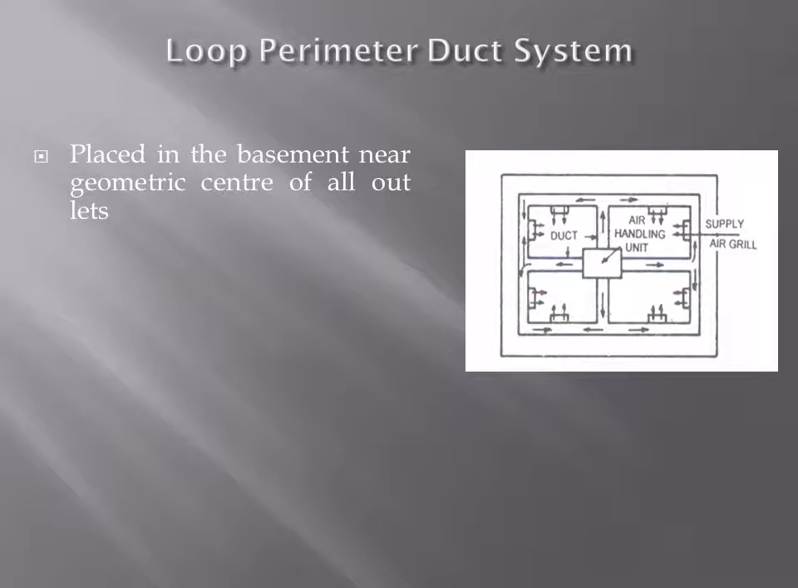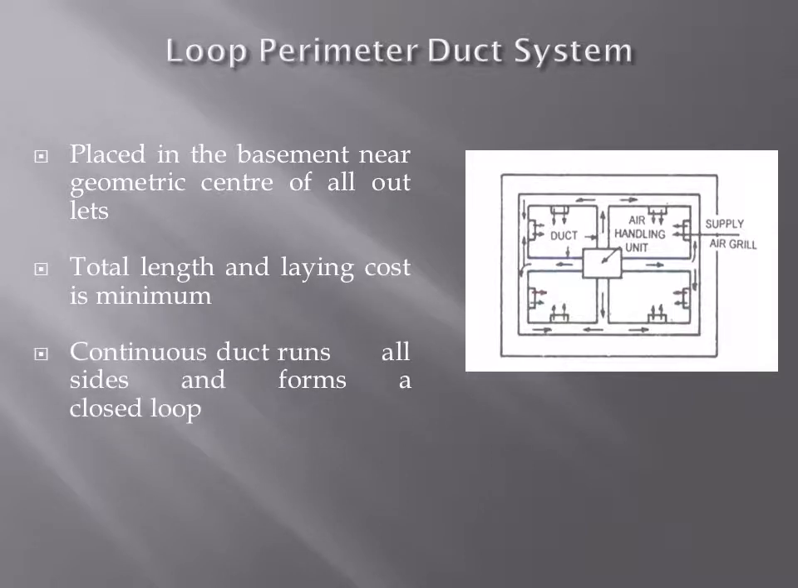Here a continuous supply duct runs along all sides of the room space and forms a closed loop. That's why it is called loop perimeter. There are return grills also, with ducts located at the bottom side of the inside wall. We use this type of duct system for residential purposes.